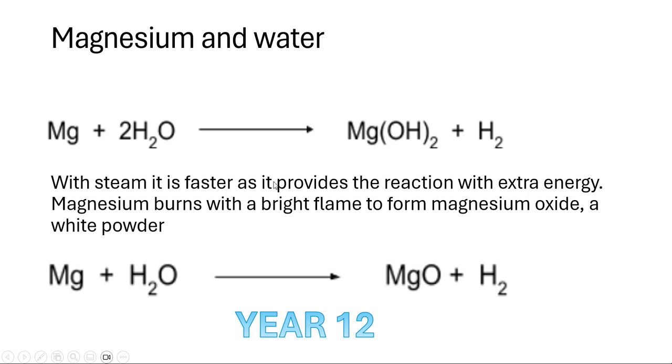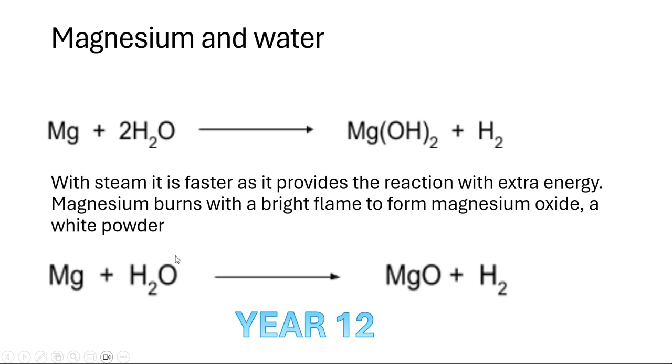Next, magnesium and water. Magnesium reacts with water: Mg plus 2H2O gives Mg(OH)2 plus H2. However, with steam it's faster and the reaction has extra energy. Magnesium burns with a bright flame to form magnesium oxide, a white powder.